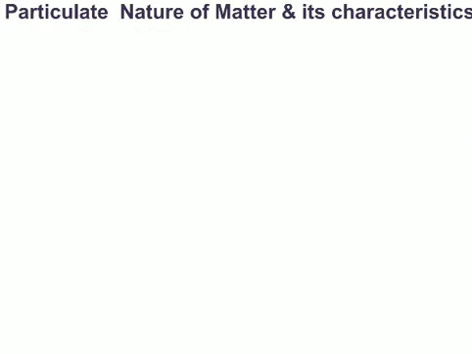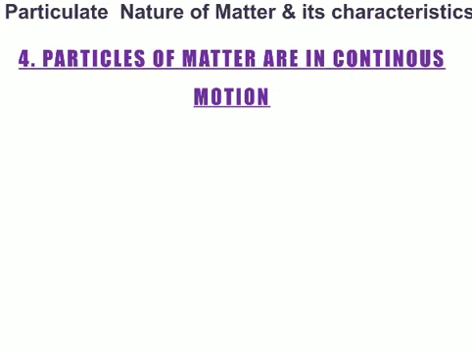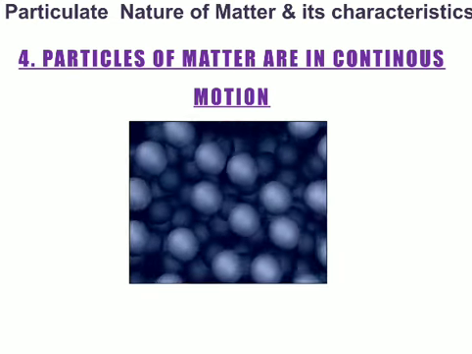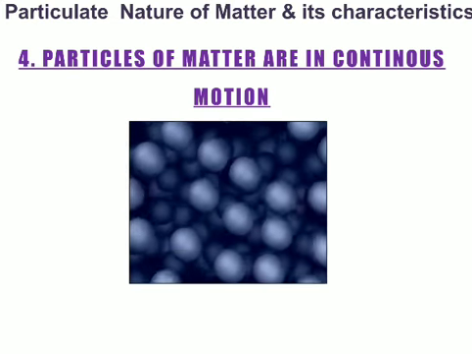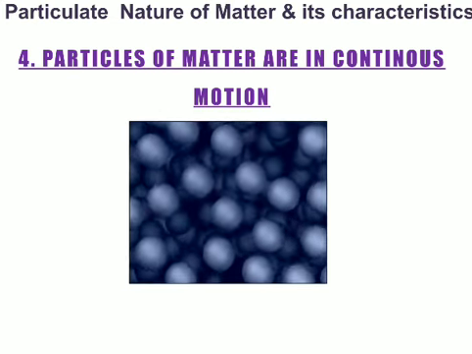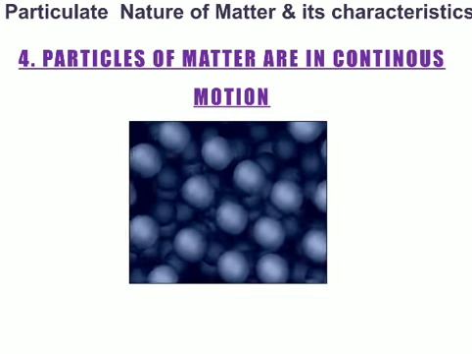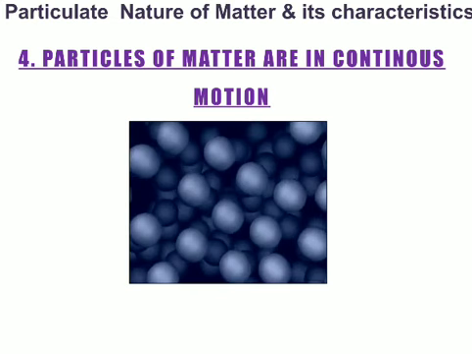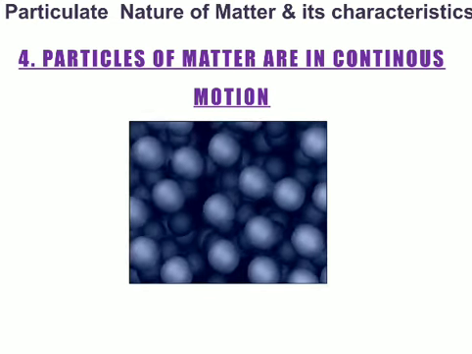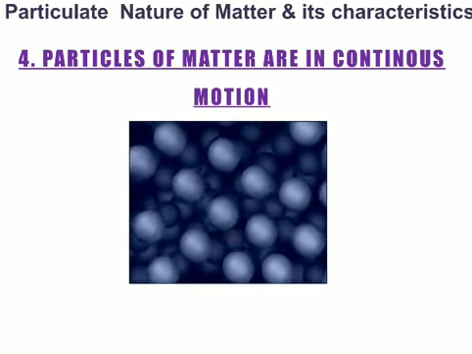Okay, now moving on to the fourth characteristic of matter: the particles of matter are in continuous motion, because no doubt they have space between them. That is why the particles are moving all the time. They are not stationary. Yes, in some cases this movement may be very small, not even observable, but in many cases the space between the particles is large, so the particles are able to move about their mean position.